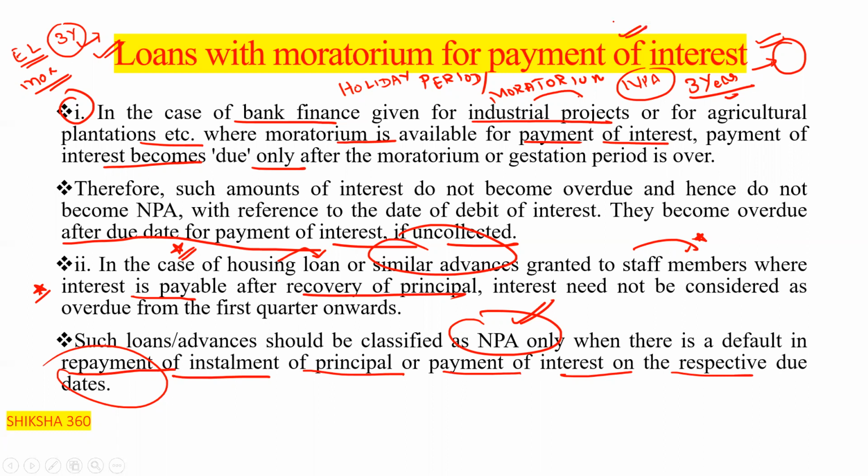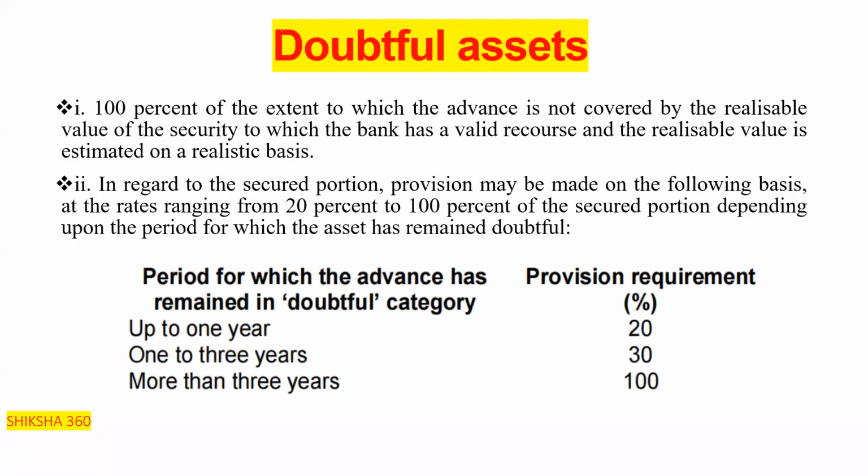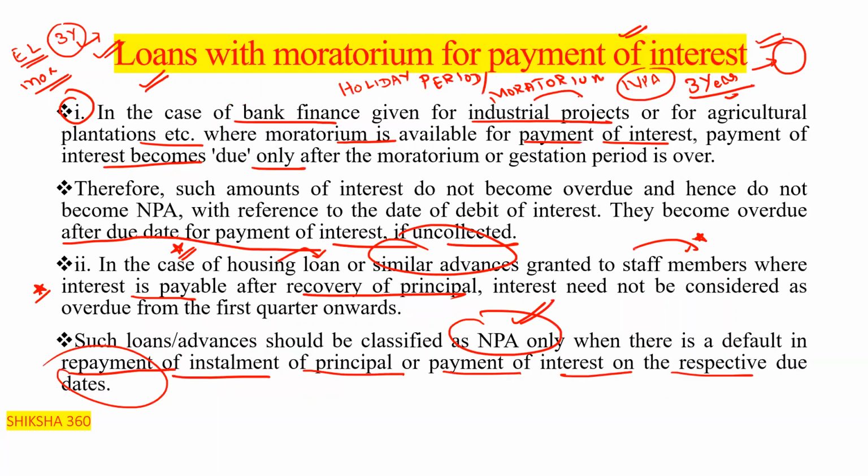In this session we have to discuss up to this much point. There is one more session we will schedule in the upcoming days. In that we will discuss the provisioning norms, like what is a loss asset and what is a doubtful asset. Very, very important. In the examination we will expect questions on that. After that we will discuss what is a substandard asset and what is a standard asset. We have to discuss all these points in the upcoming session.